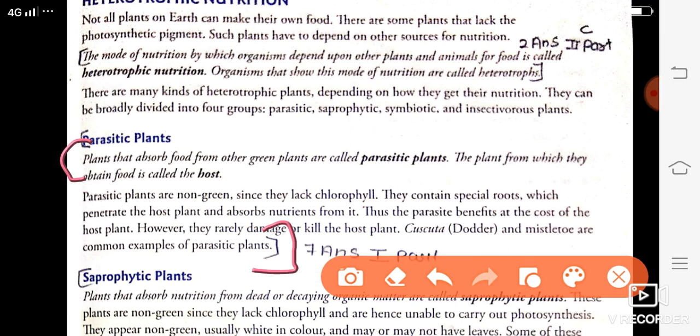In your copy you will write: plants that absorb food from other green plants are called parasitic plants. The plant from which they obtain food is called host. Parasitic plants are non-green. Since they lack chlorophyll, they contain a special root which penetrates the host plant and absorbs nutrition from it. Thus the parasite benefits at the cost of the host plant. However, they rarely damage or kill the host plant. Cuscuta and mistletoe are the common examples of parasitic plants. This you have to write in the copy. This is your 7th answer, first point.